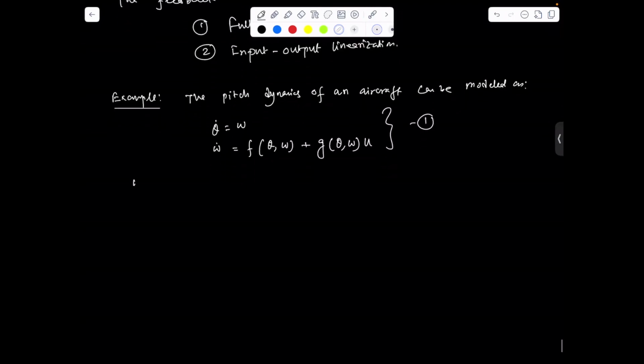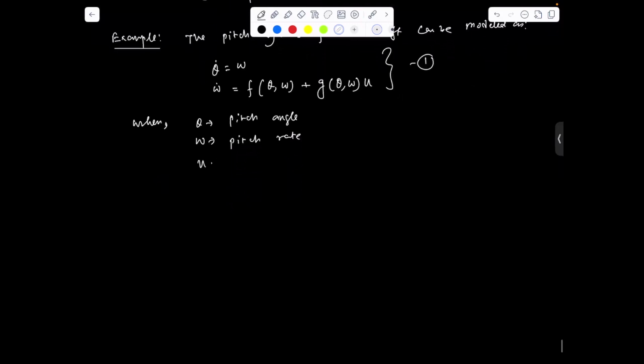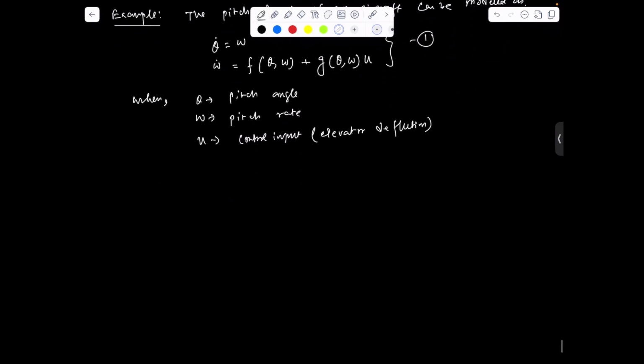Here theta is the pitch angle, omega is the pitch rate, and u is the elevator deflection, which is basically the control input, controlling the pitch angle of the aircraft.